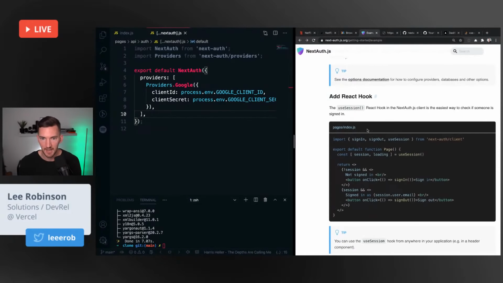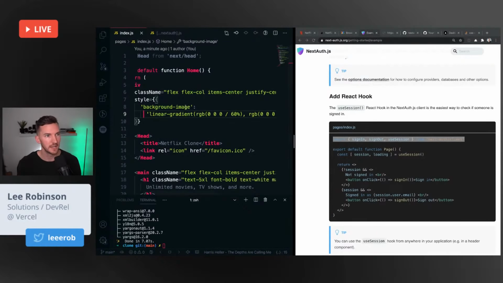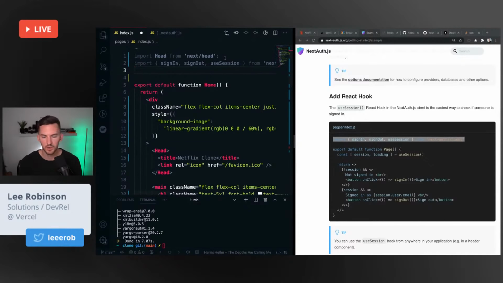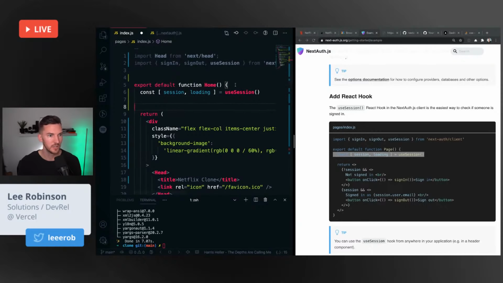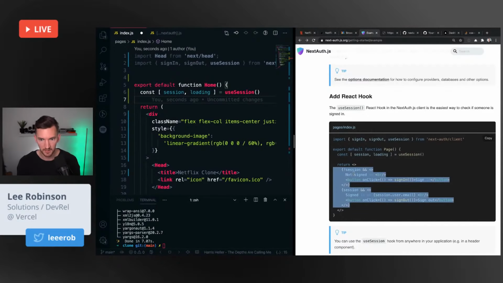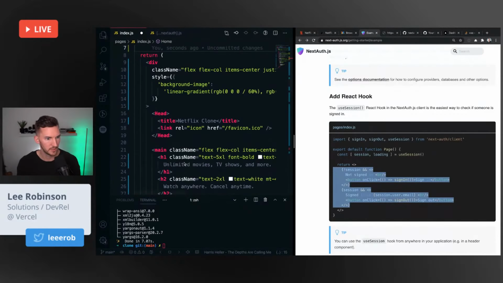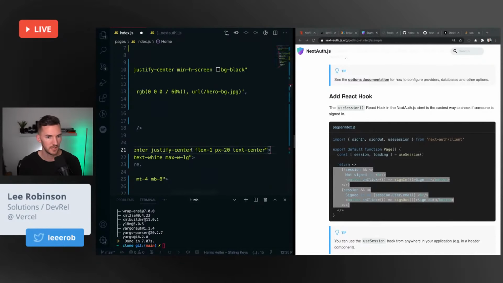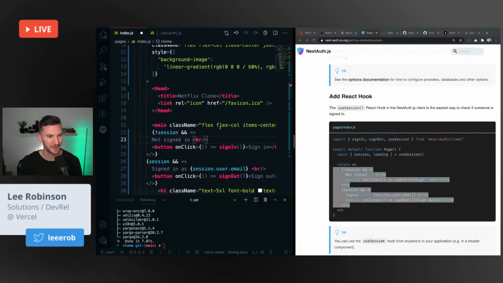And now we need this use session hook. So I'm going to go back to index, import this use session. Let's do that inside of here so we can determine whether we're loading, whether we've already logged in or not. And then I'm just going to take this and, for now, we'll just throw it inside the main just so we have something to see.